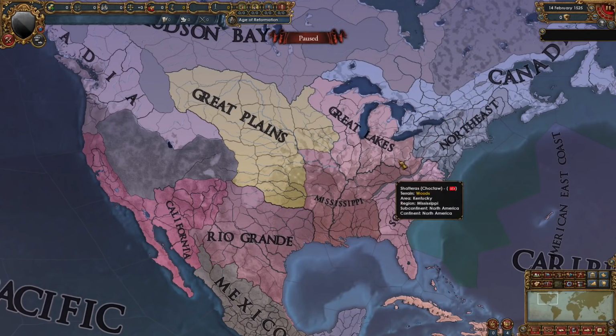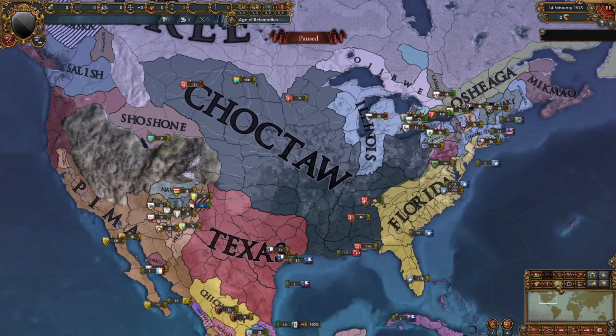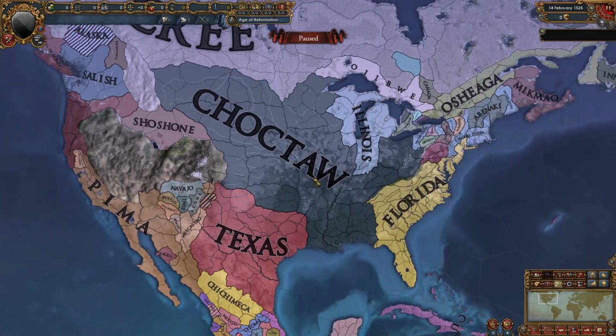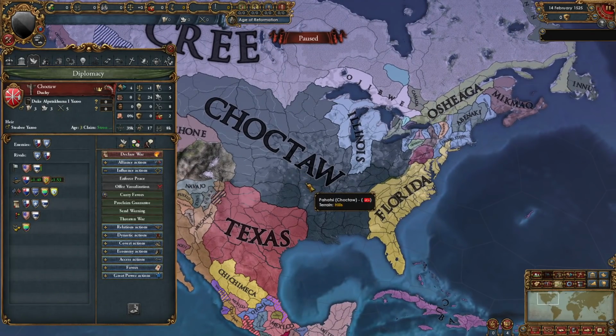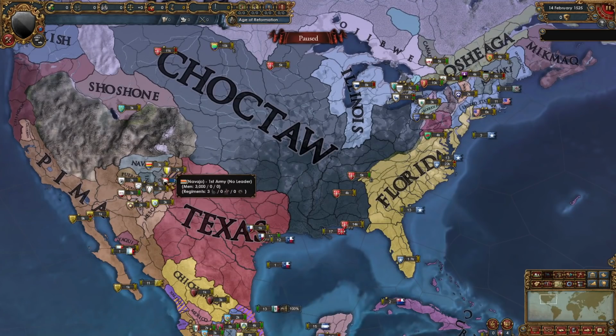They own the entire Mississippi and Great Plains regions, and they have kept beating down on Illinois, taking provinces from the Great Lakes as well. So Choctaw are doing really strong. No changes for Texas and Florida though. Texas has lost 1 or 2 provinces over here.